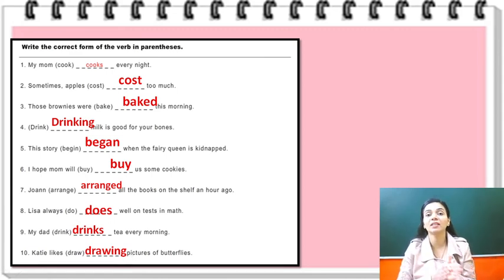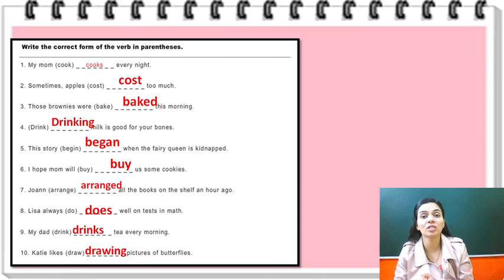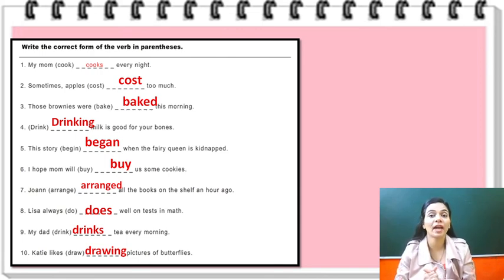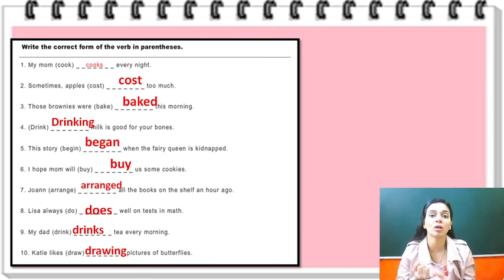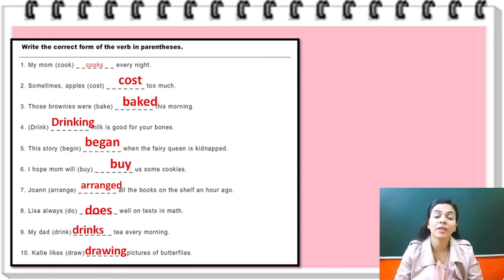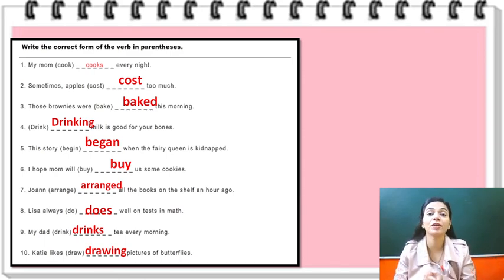So this is the way we use the verbs. Today we have learned the types of verbs, four forms of verb: base form, past form, past participle and present participle. We can also call them first, second and third form. For actions performed in the present, we use the base form, and with a singular noun we use s or es with the base form.